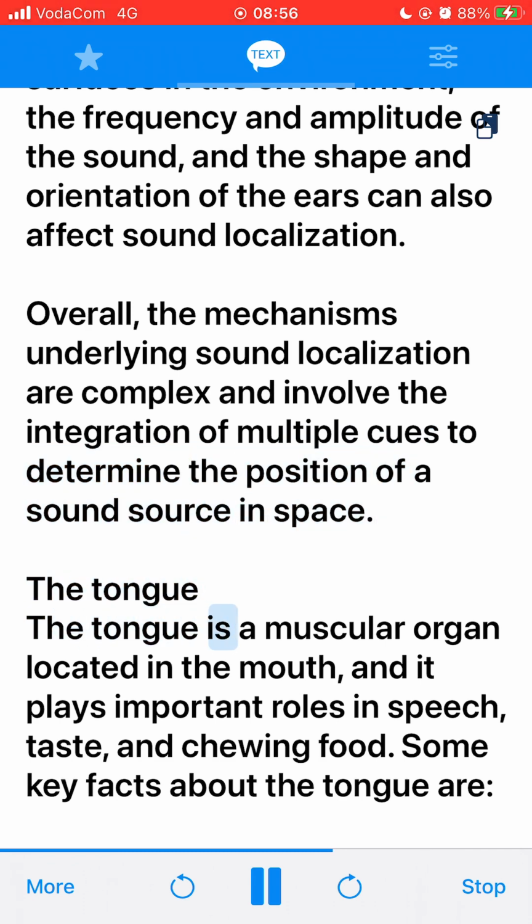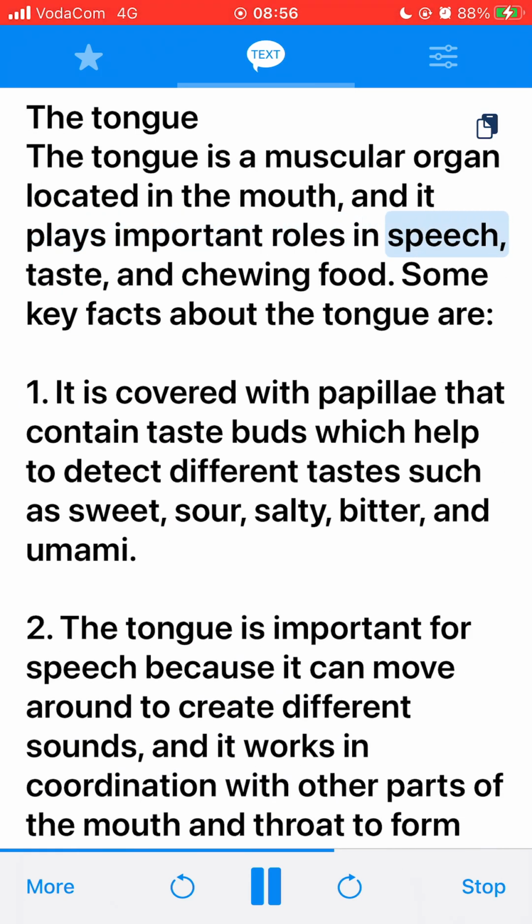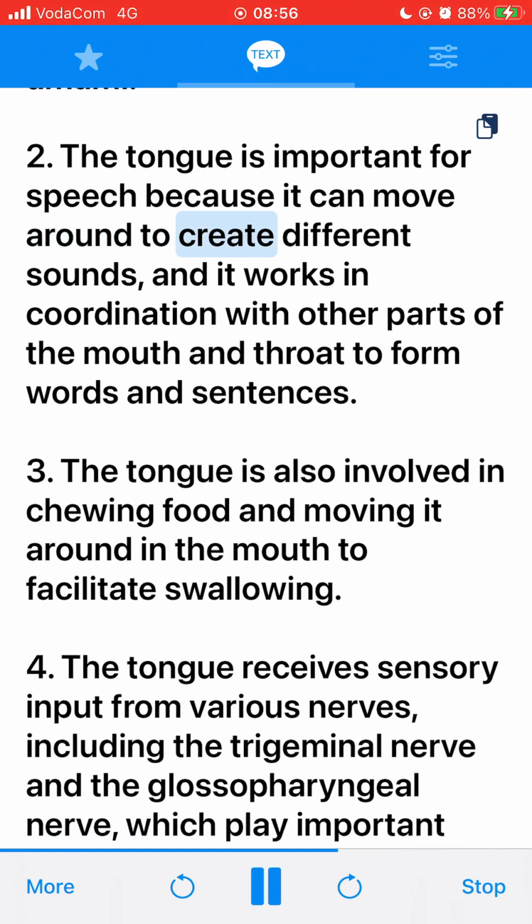The tongue is a muscular organ located in the mouth, and it plays important roles in speech, taste, and chewing food. Some key facts about the tongue are: 1. It is covered with papillae that contain taste buds which help to detect different tastes such as sweet, sour, salty, bitter, and umami.